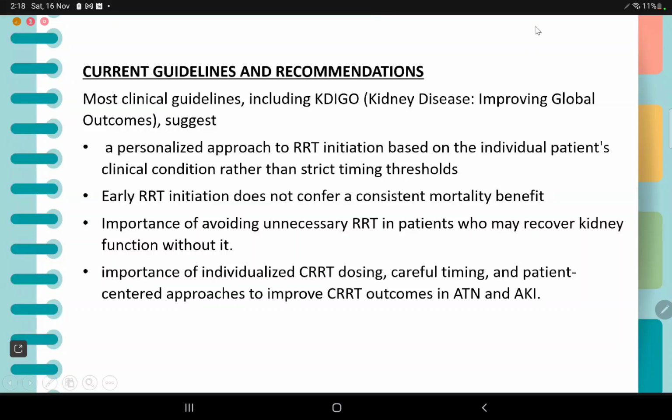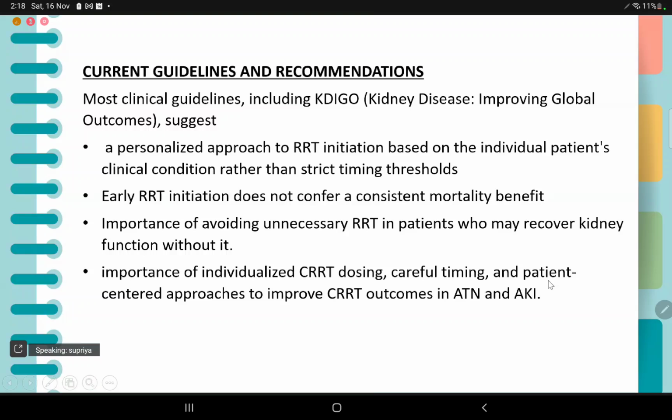To summarize, the current guidelines, basically indicated by KDIGO, recommend a personalized approach to RRT initiation based on individual patient condition rather than strict timing thresholds. Early RRT initiation did not confer a consistent mortality benefit. The summary points are the importance of avoiding unnecessary RRT in patients who may recover kidney function without it, and the importance of individualized CRRT dosing, careful timing, and patient-centered approaches for improved CRRT outcomes in ATN and AKI.